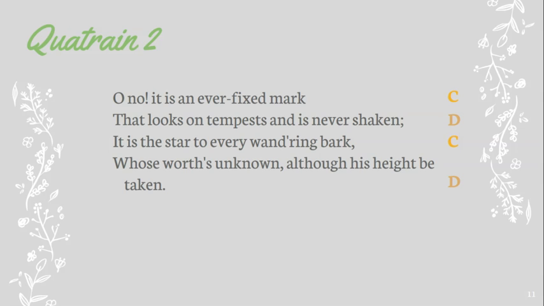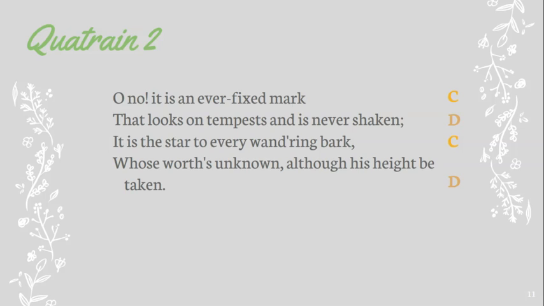Oh no, it is an ever-fixed mark that looks on tempest and is never shaken. It is the star to every wandering bark, whose worth's unknown, though his height be taken. Also, by the way, if you want to count the syllables, this is a good place. Oh no, it is an ever-fixed mark. So notice how fixed is 2 syllables.